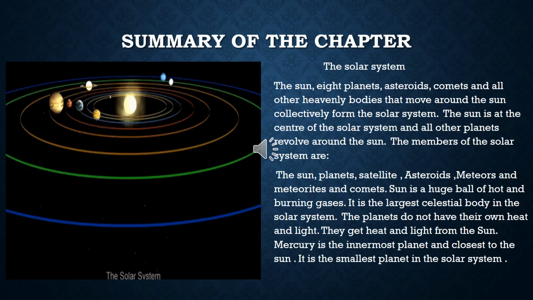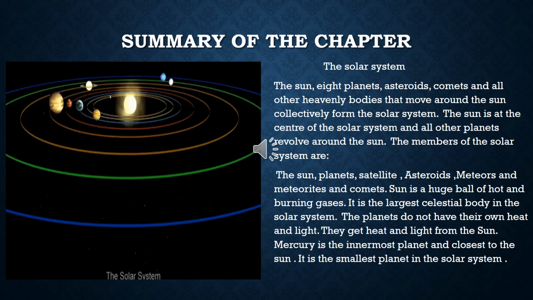Our chapter 15 is the Earth and the solar system. So first we need to know what is solar system. The sun, 8 planets, asteroids, comets and all other heavenly bodies that move around the sun collectively form the solar system. The sun is at the center of the solar system and all other planets revolve around the sun on their own definite path.